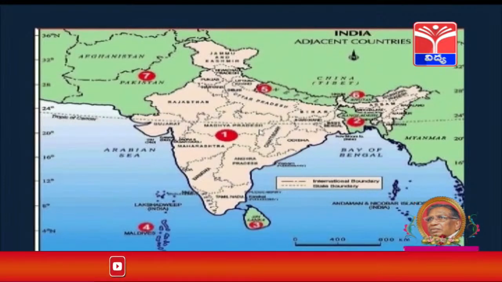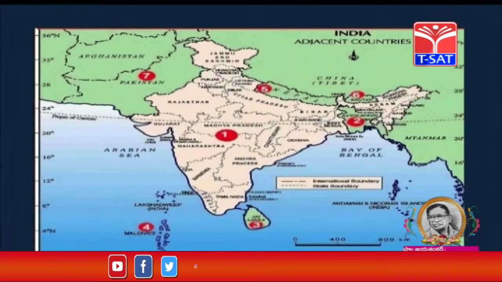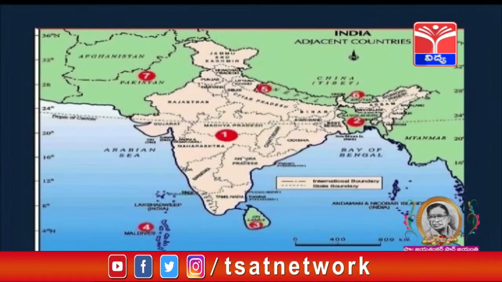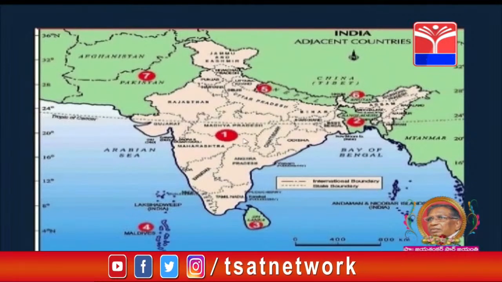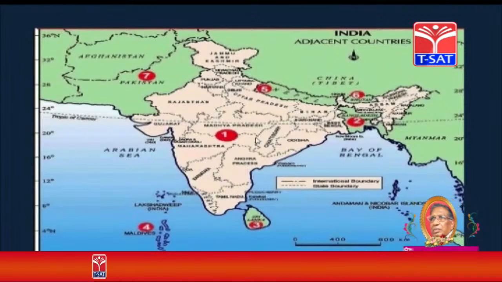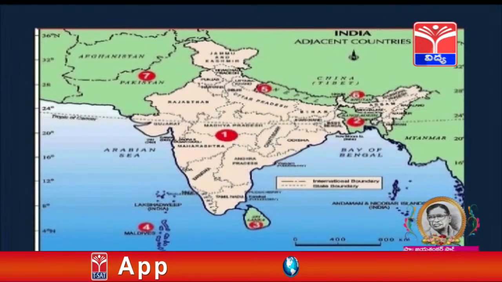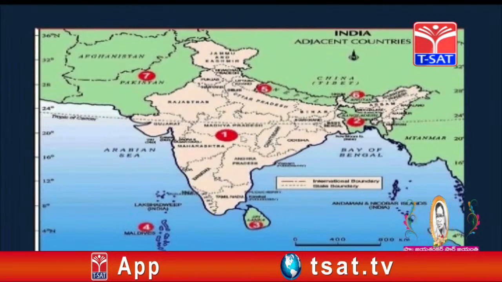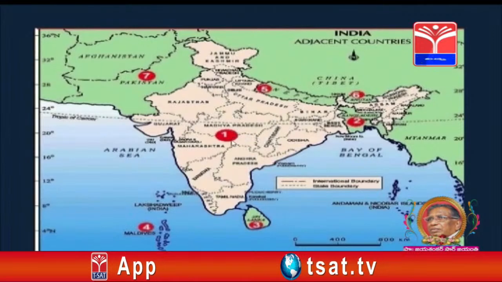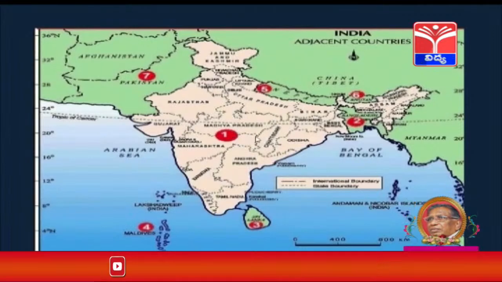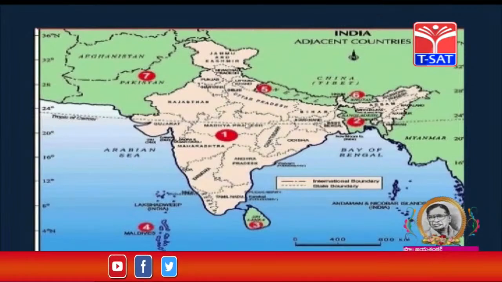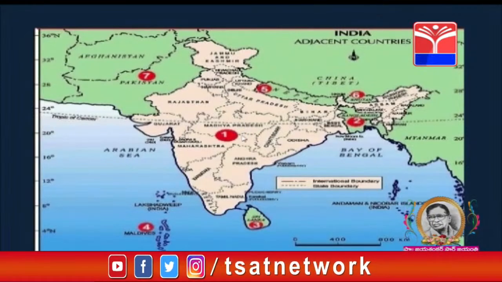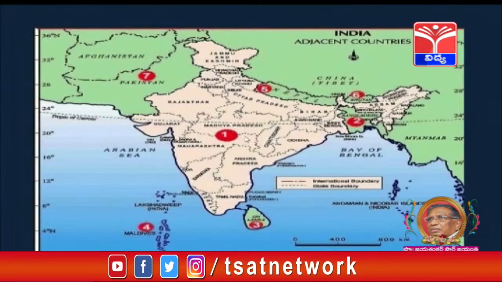Based on this, I am going to put one question to you. Where is Telangana located? Above Andhra Pradesh. Here is Telangana. Students, observe the cursor carefully. Here is Telangana, above Andhra Pradesh and below the Tropic of Cancer.